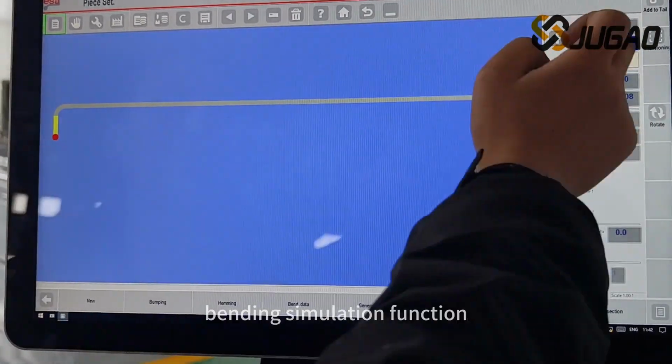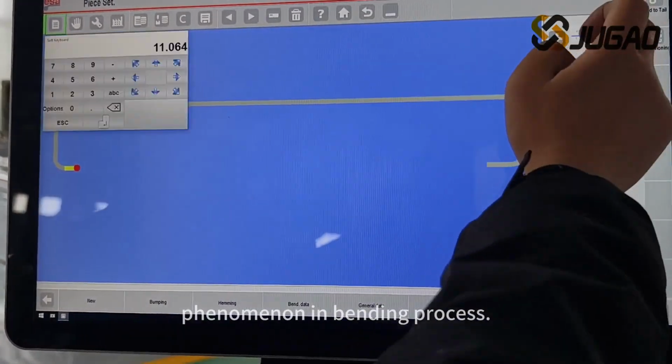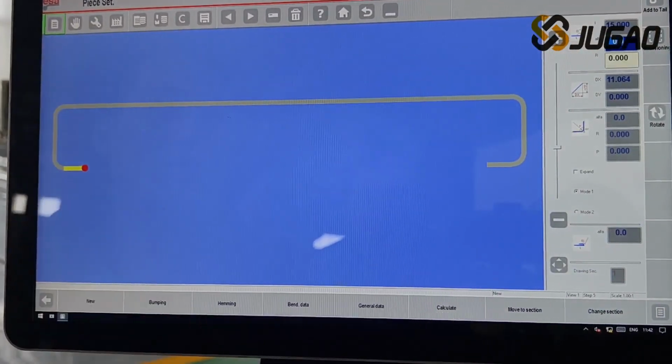Use the system bending simulation function to simulate whether there is interference phenomenon in bending process.